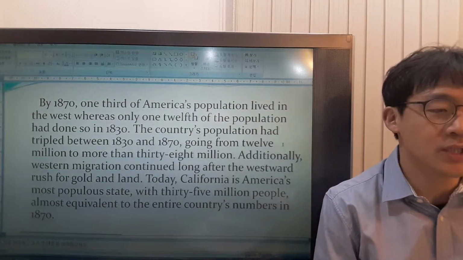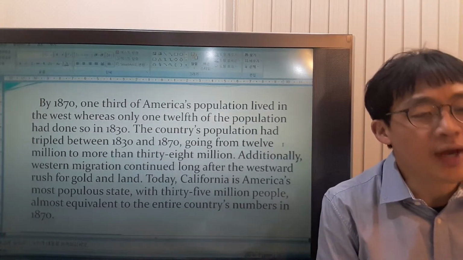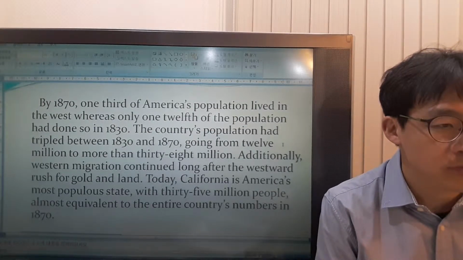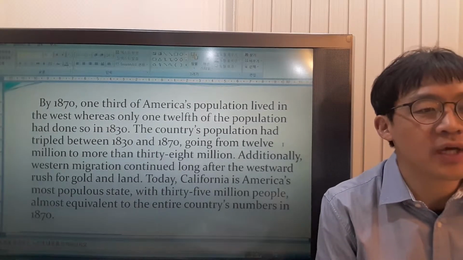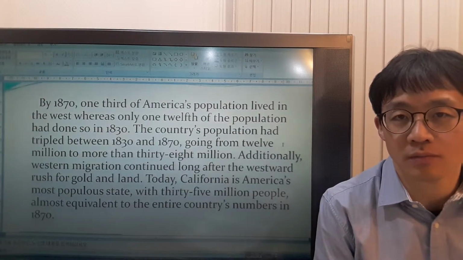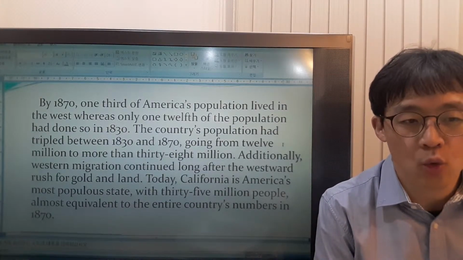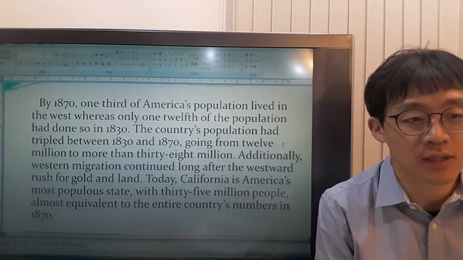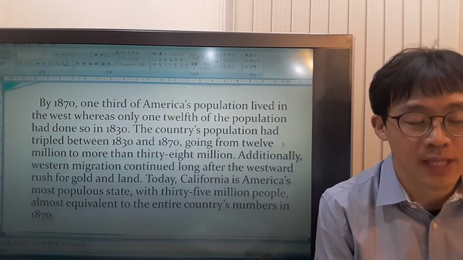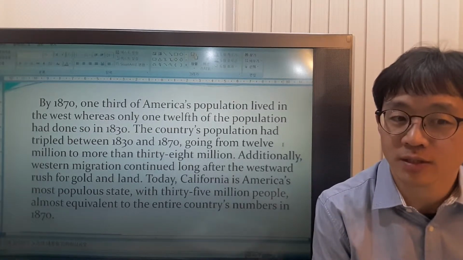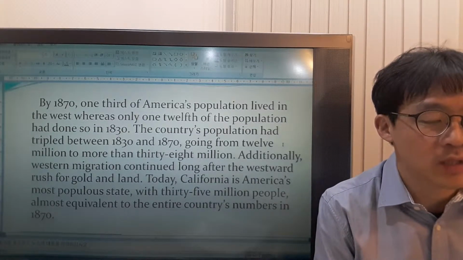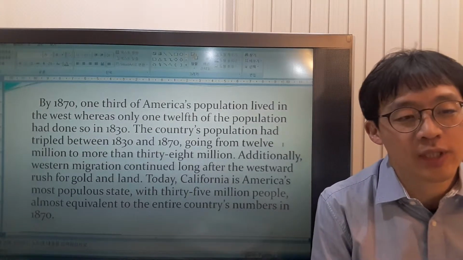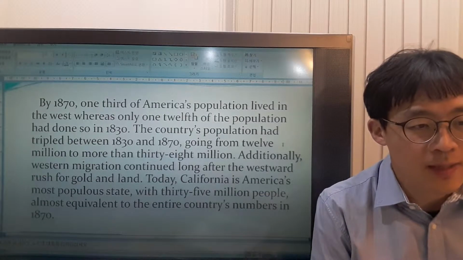All right. So what is this part about? By 1870, 1/3 of America's population lived in the West, while only 1/12 of the population lived there in 1830. So a lot of people, that means a lot of people moved to the West. You understand? And the country's population has grown 3 times between 1830 and 1870.